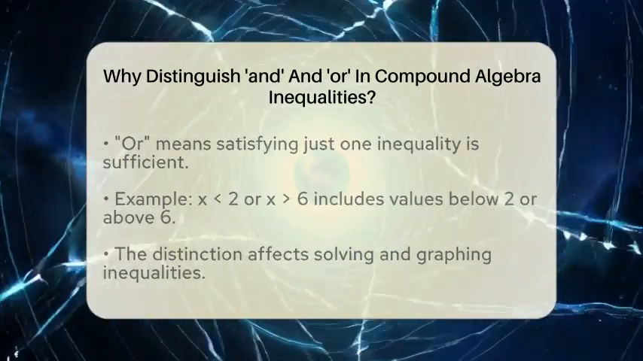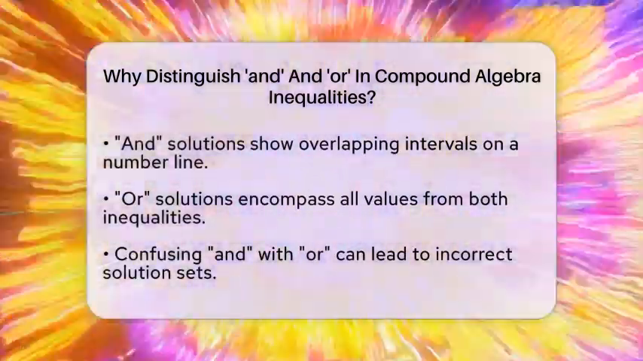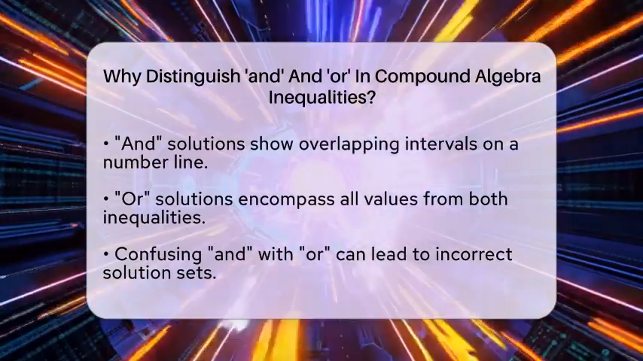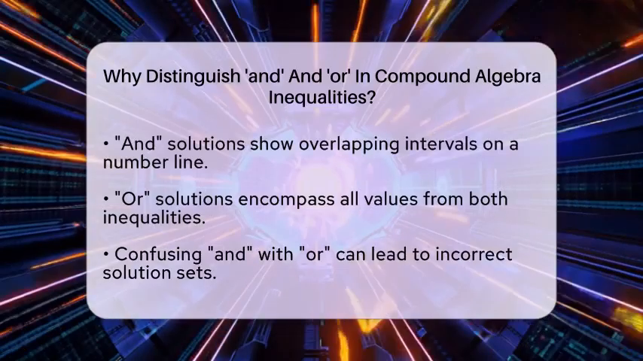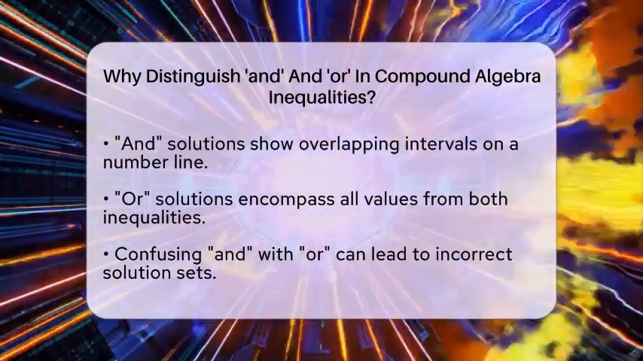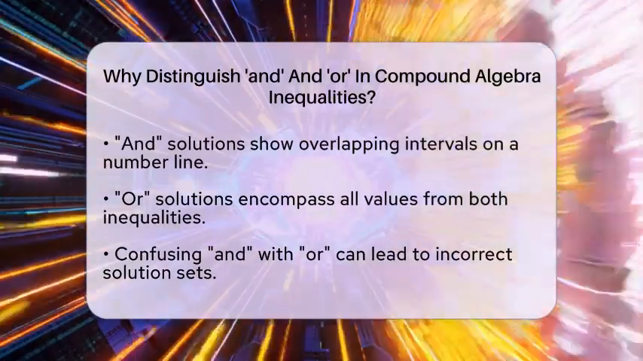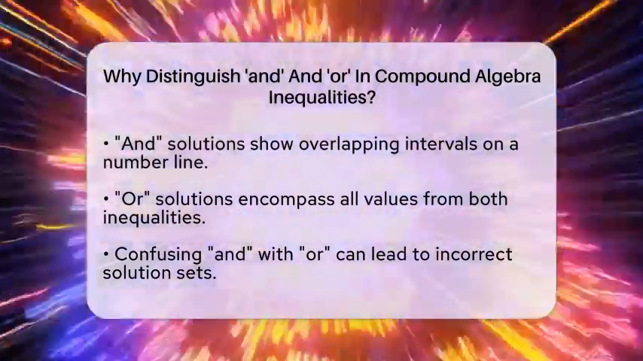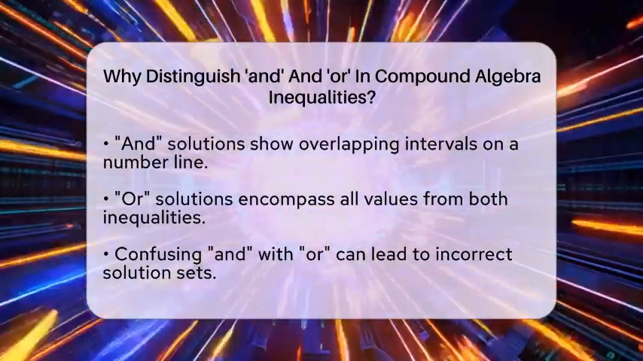This difference is not just a matter of words. It affects how we solve and graph these inequalities. For and inequalities, we find where the solution intervals overlap. For or inequalities, we combine all values from each solution set. On a number line, and solutions show the overlapping area, while or solutions cover all regions from either inequality.